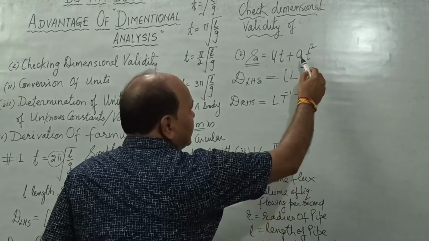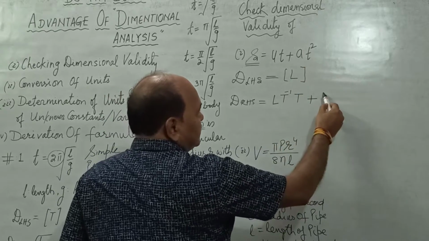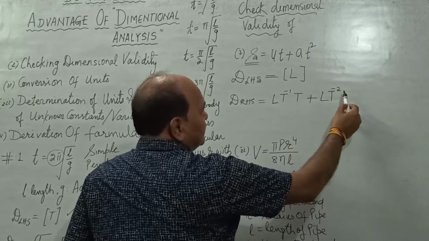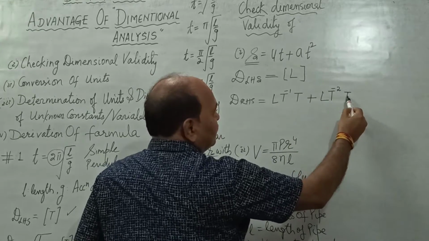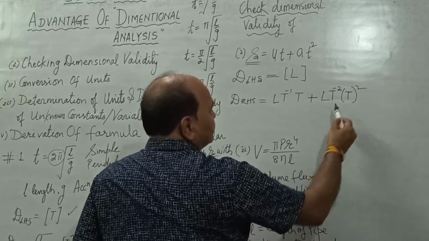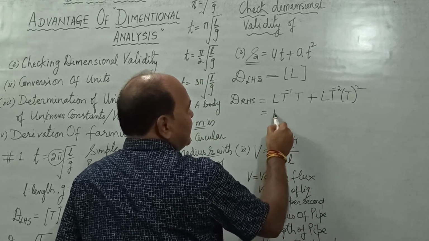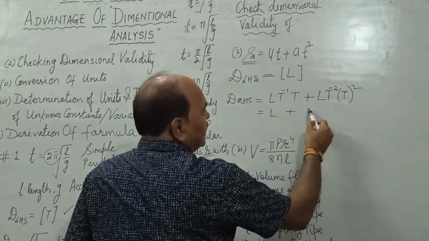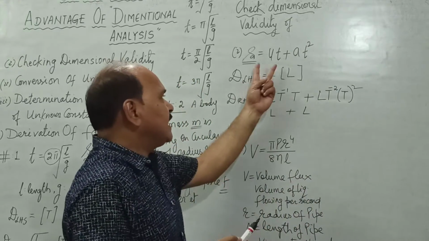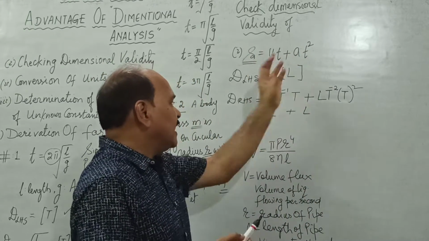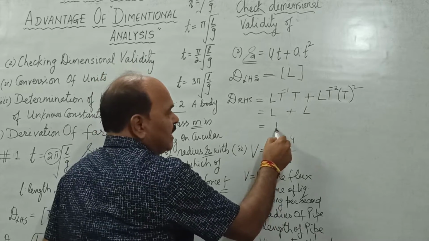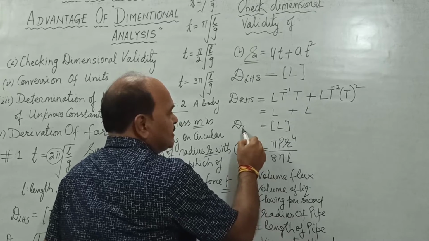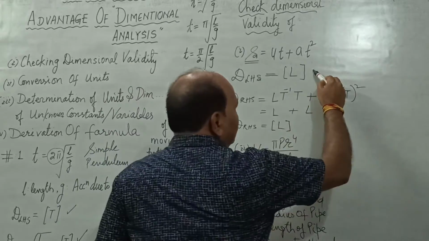Well, the next term is at square. What is acceleration a? Dimensional formula LT^-2. And what is the dimension of t? That is T itself, and square of it is T square. Now see, this is L, and for this term the dimensional formula is again L. The dimension of the first term is L, the dimension of the second term is L. So if we add the two, we get the dimension as L only. So the dimension of left hand side and right hand side are both equal to each other.